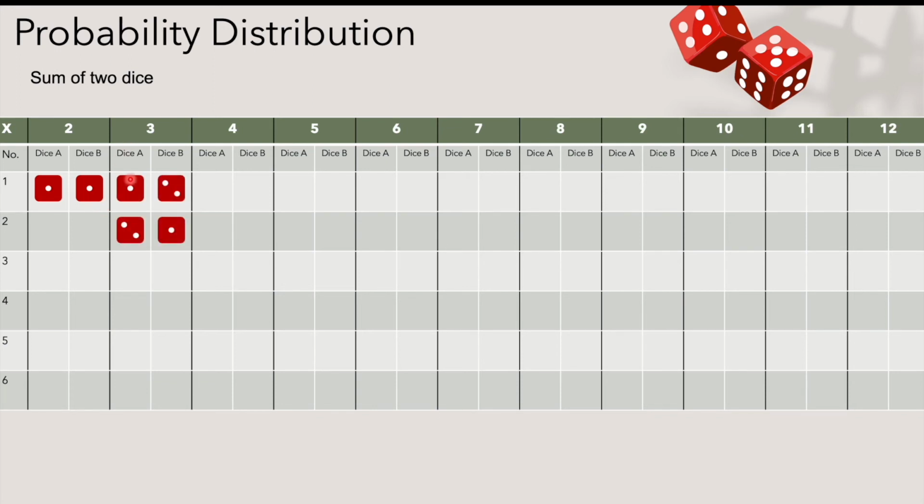So dice A can have 1 as an outcome and dice B may have 2, or dice A has 2 and dice B shows 1, right?